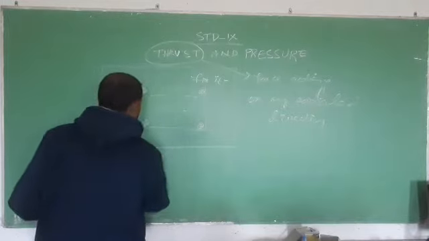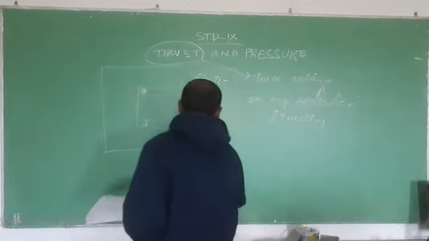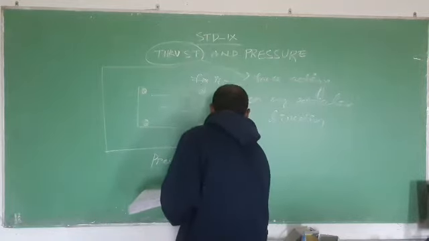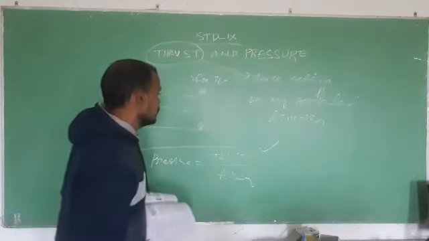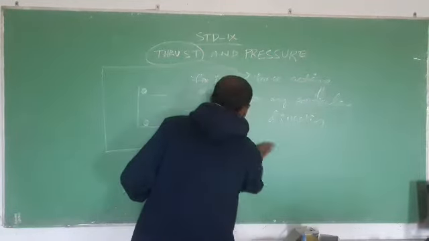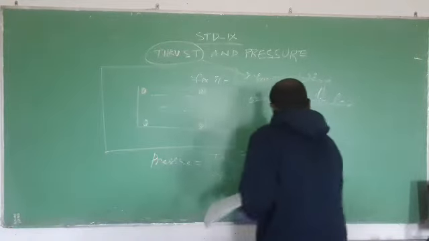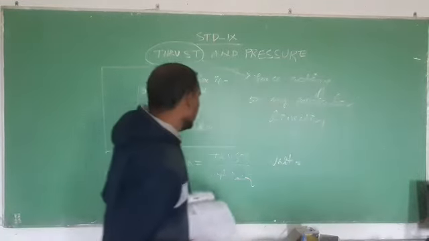So what is pressure? Pressure equals thrust per area. So let us write the unit of pressure. What is thrust?